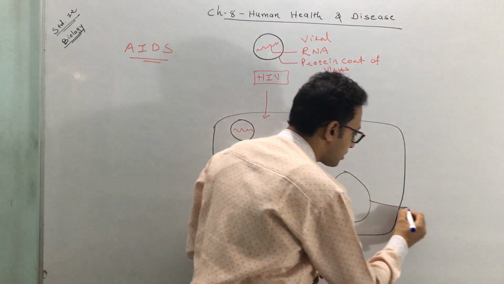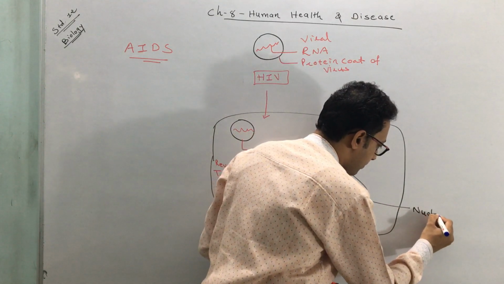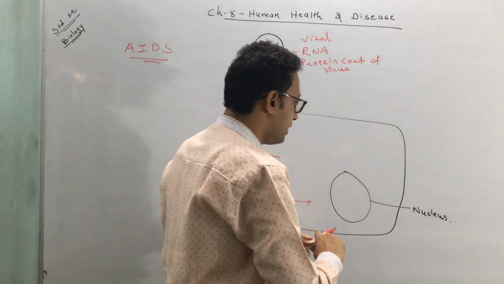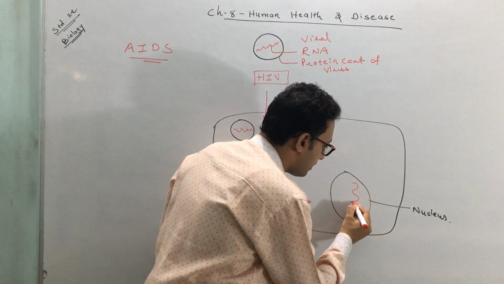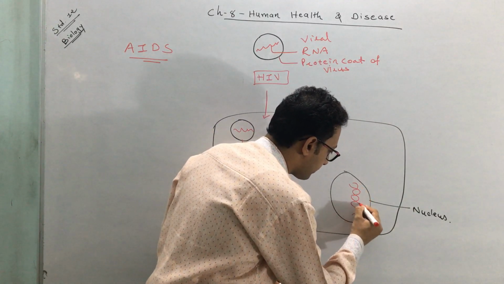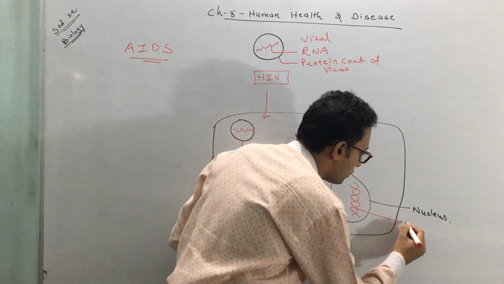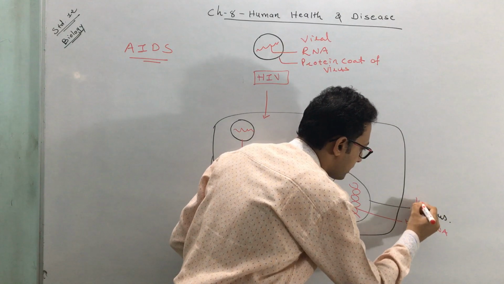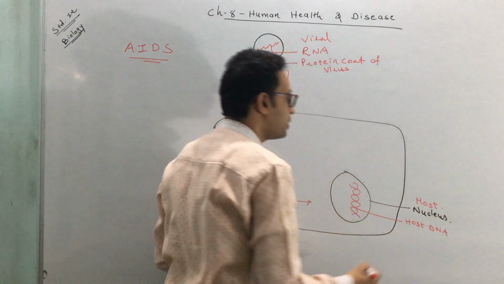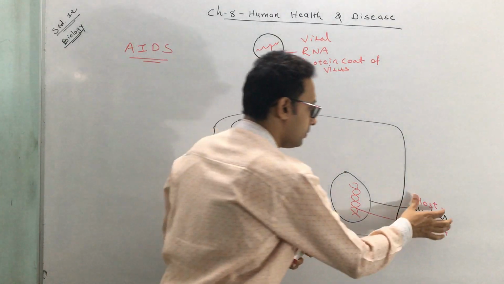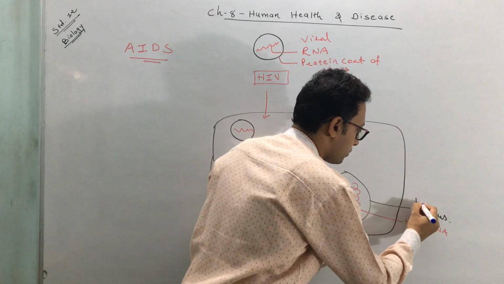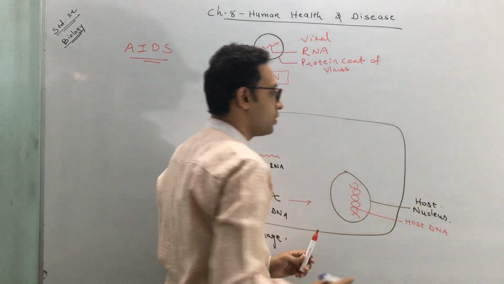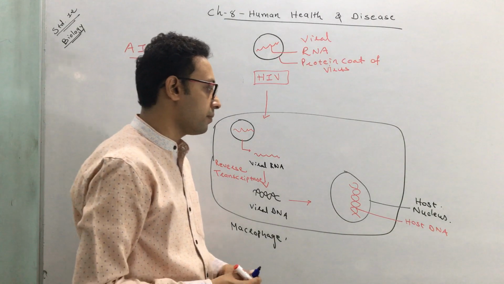This is a nucleus, and that nucleus contains DNA. This is host DNA, and this is the host nucleus. Host nucleus, that means, with this mark so you don't get confused. It's a host nucleus.